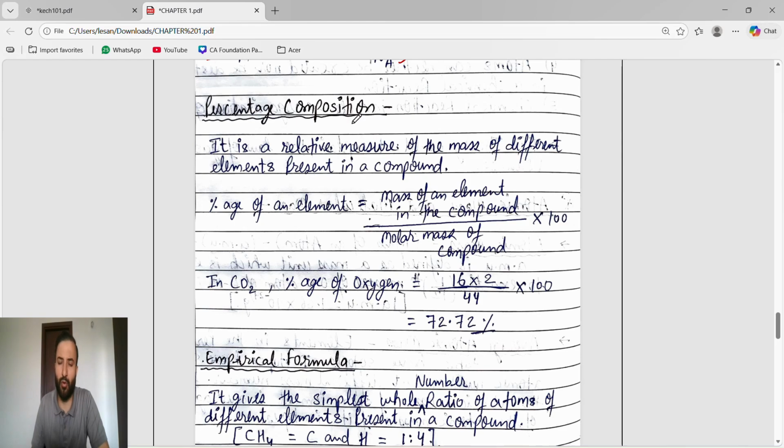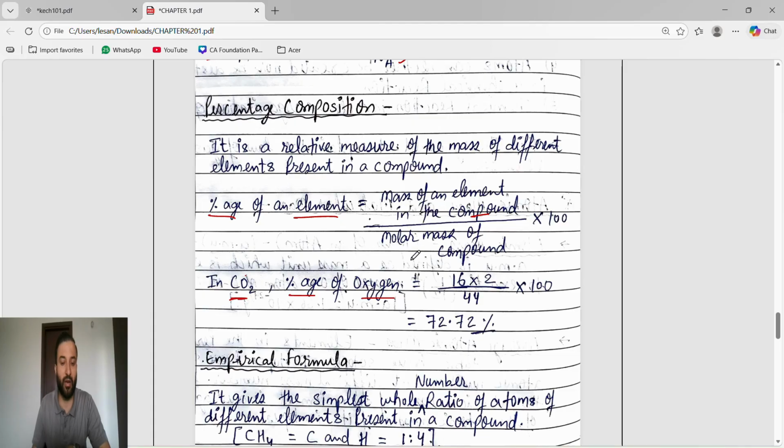Now percentage composition. We know percentage composition is nothing but finding the percentage of an element. Like, suppose in CO2 we have to find the percentage of oxygen. This is percentage composition, right? Percentage of an element. Oxygen is an element. So what is the formula for percentage of an element? Mass of an element in the compound.